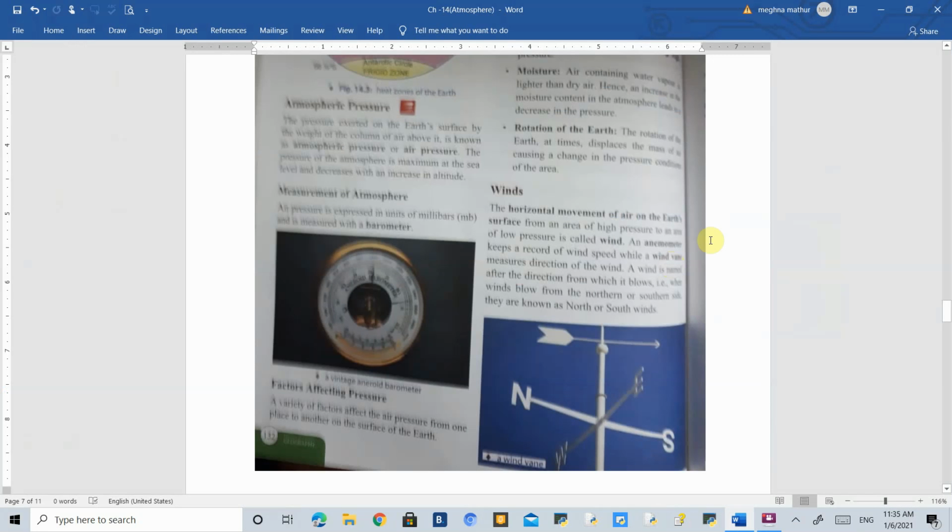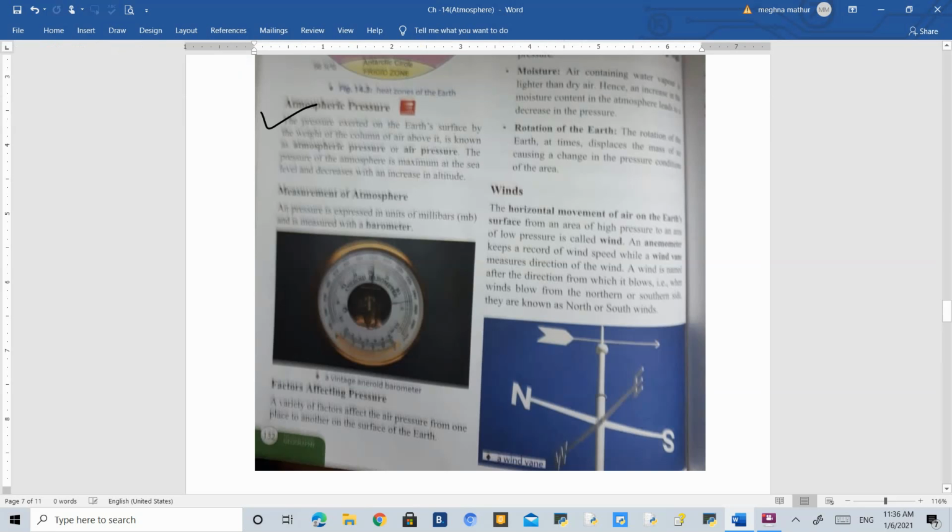Good morning, everyone. So, in the last class, we started with chapter number 14, that is atmosphere. And we have read up to the heat zones of the earth, in which we have read that there are three heat zones. The first is the torrid zone, temperate, and the frigid. And in this video, we are starting with the atmospheric pressure.